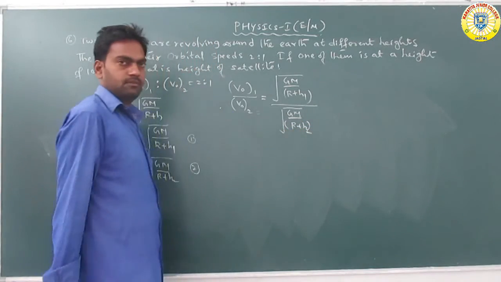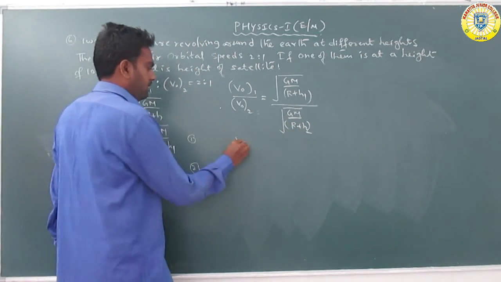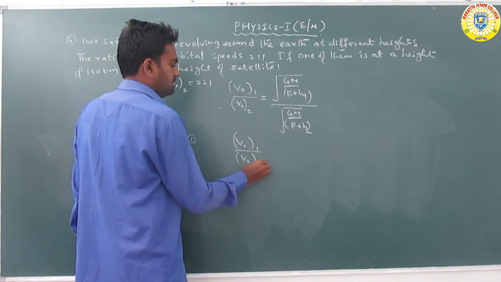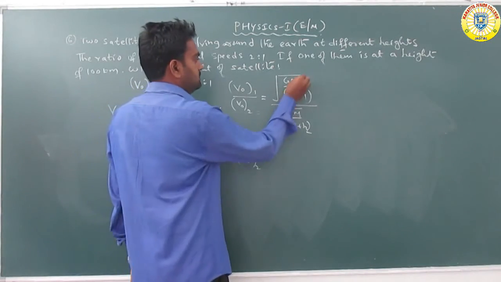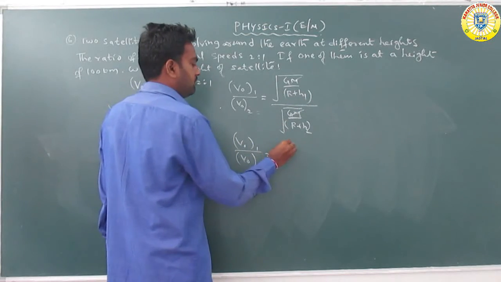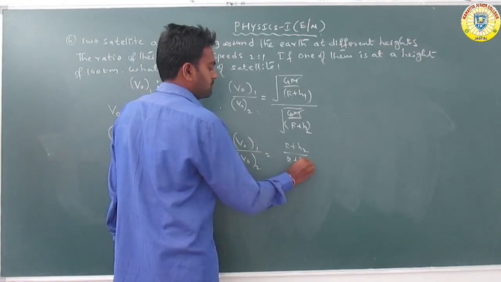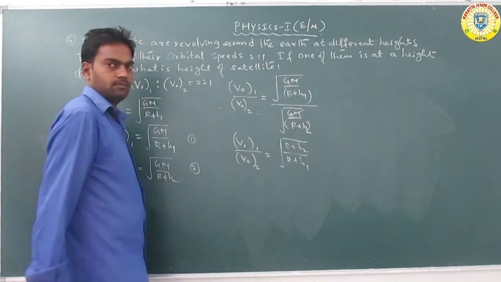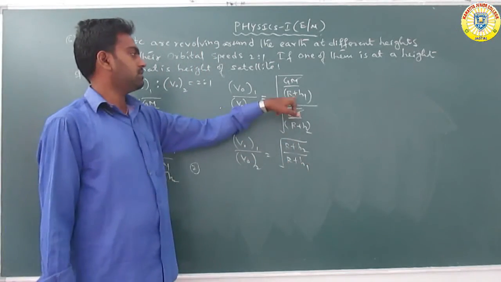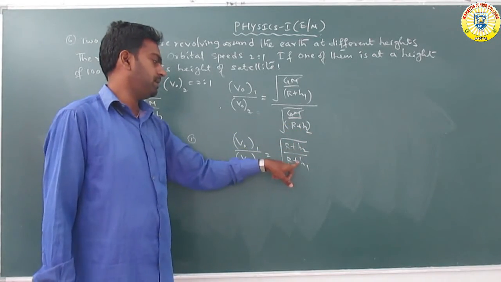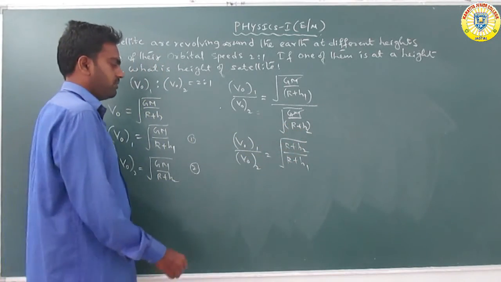GM are cancelled, so the remaining is under root of R plus H2 by R plus H1. Both sides squaring is taken.